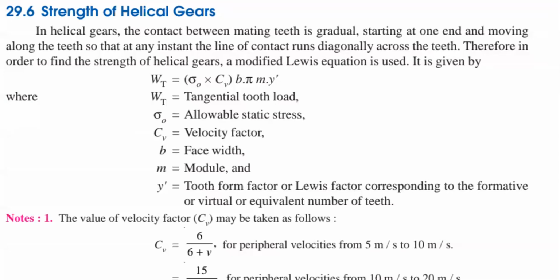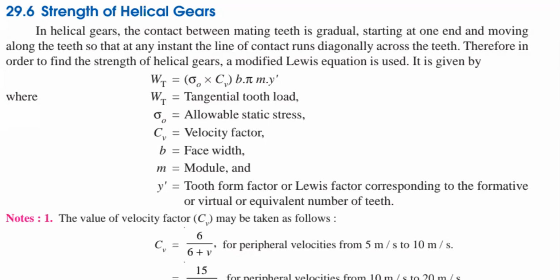If you are not having a data book, no problem. You may verify later. But this point you have to understand carefully, because everything you have to consider from your data book. Ultimately, the data book is final. Normally these are the values, but sometimes in some textbooks you may have different values, but no problem. Your values will be considered based on your pitch line velocity only.